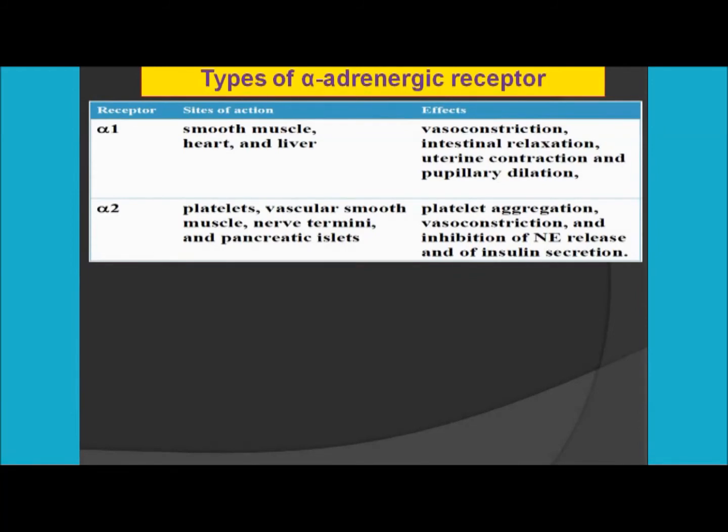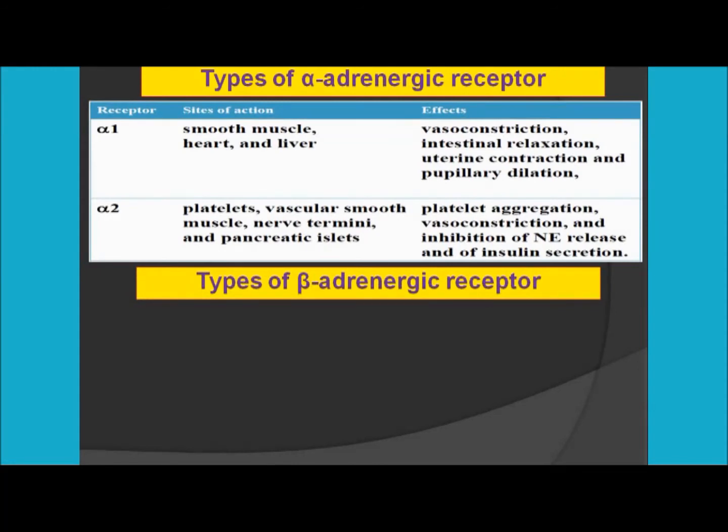Apart from that, the alpha 2 adrenergic receptors are found in the platelets, vascular smooth muscles, nerve termini, as well as the pancreatic islets, and their functions are that they generally help in platelet aggregation, vasoconstriction, inhibition of noradrenaline release, and they even inhibit the release of insulin.